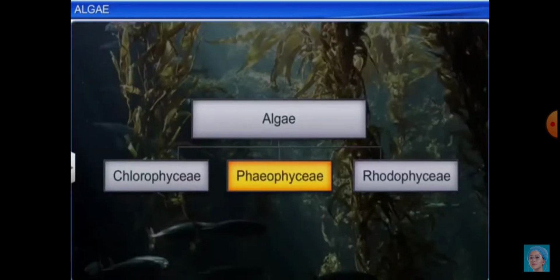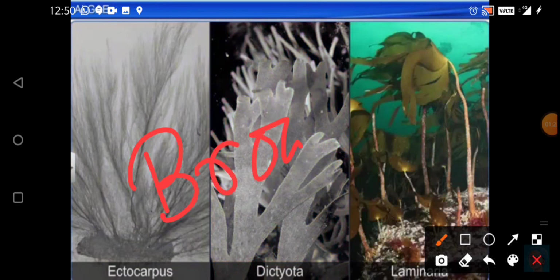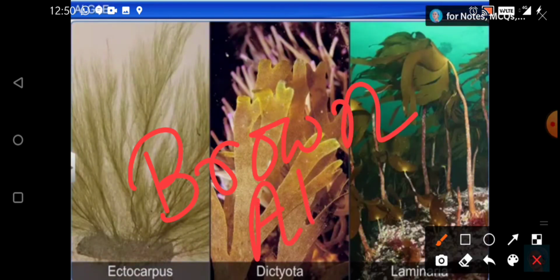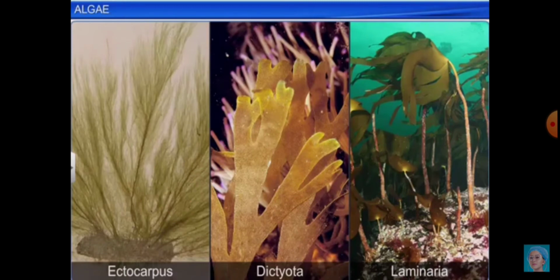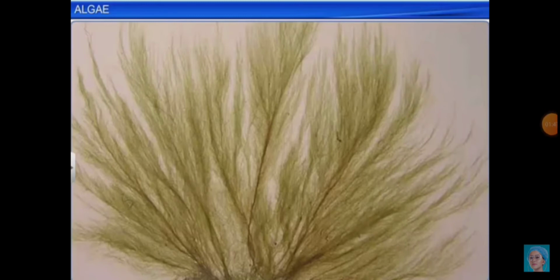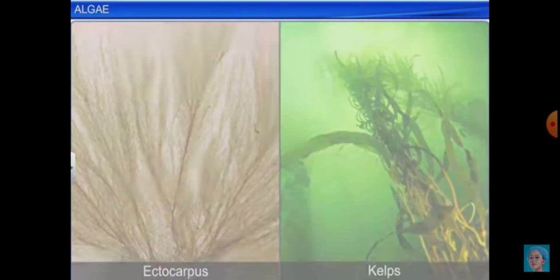Now student, we will discuss the second group called Phaeophyceae. If you see the picture of the examples under Phaeophyceae, you will find that Ectocarpus, Dictyota and Laminaria always impart brown color, and hence they are known as brown algae. They also contain chlorophyll A. Along with it, there are many other pigments present in this kind of brown algae. Brown algae range from extensively filamentous forms, which can grow up to 100 feet also.